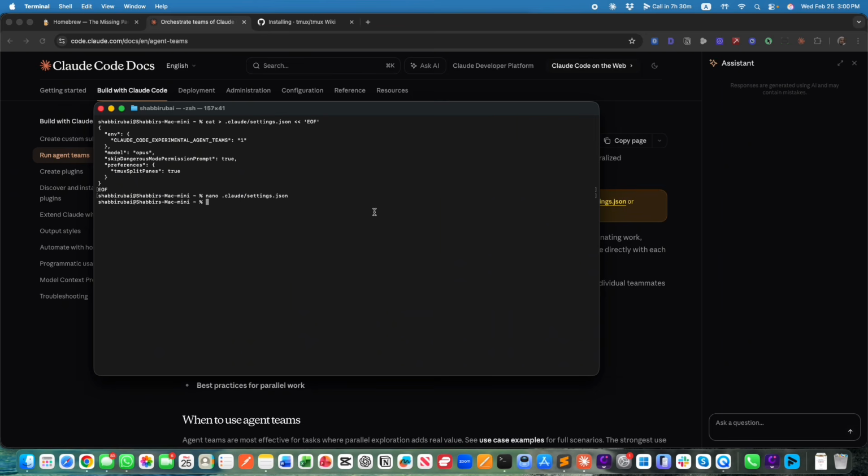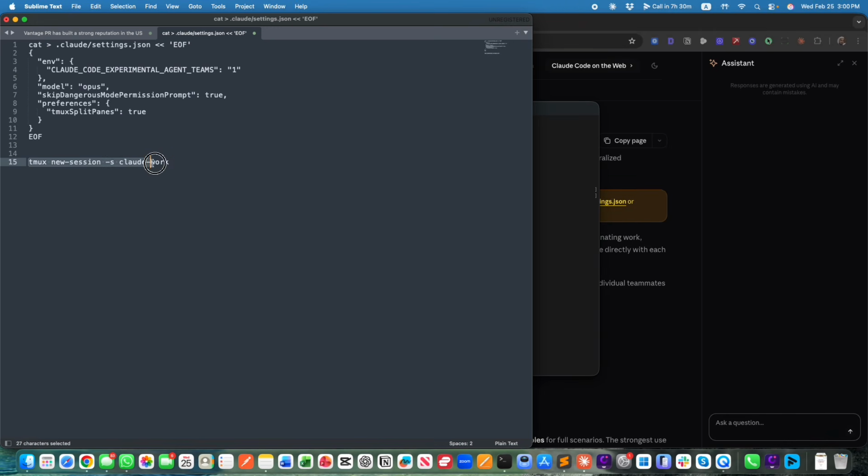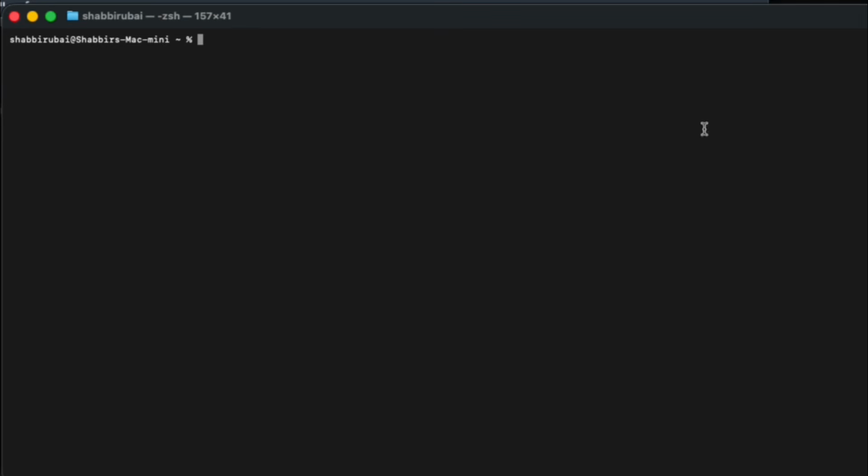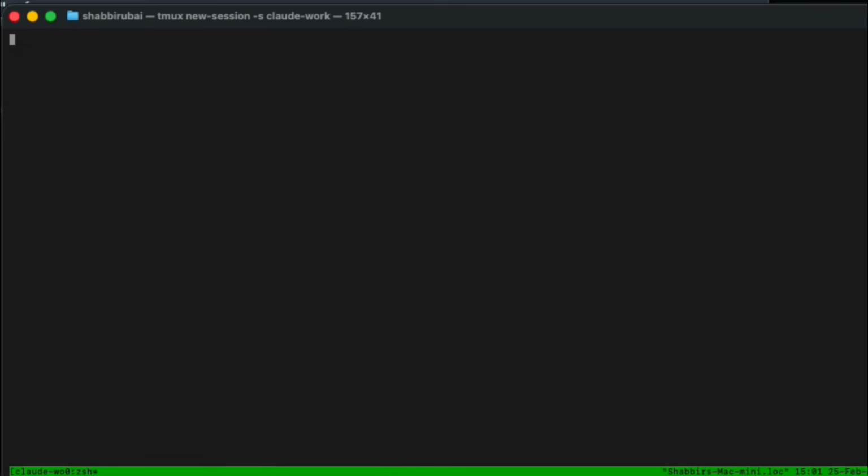And finally, to use tmux in our Claude Code session, we are going to fire up a new tmux session, and we're going to call it Claude Work. Copy this, come back to the terminal, hit paste, hit enter, and we'll see that we now have a little green line at the bottom, which means our tmux session is running.